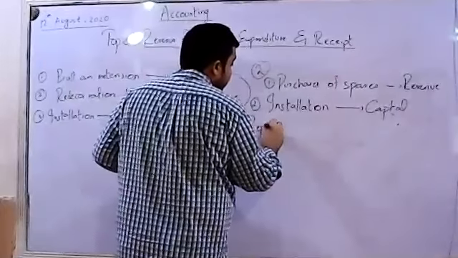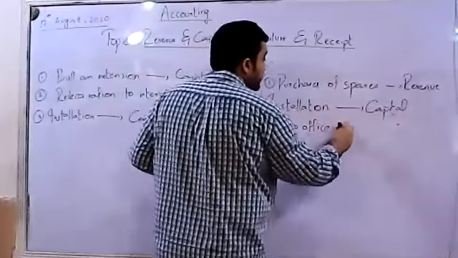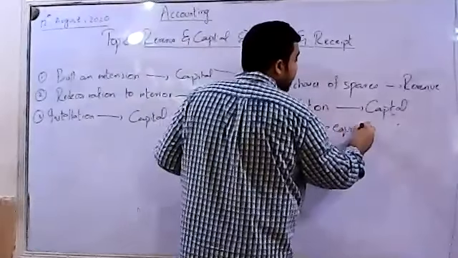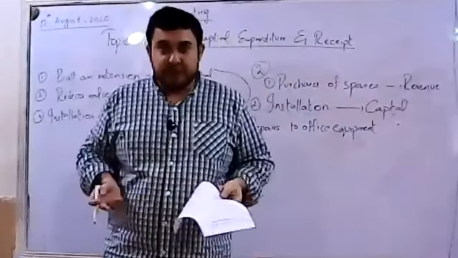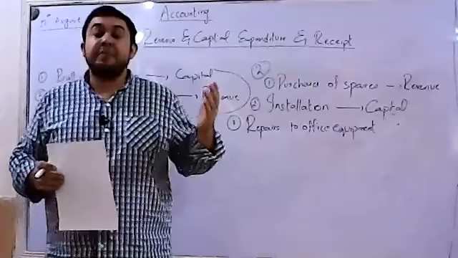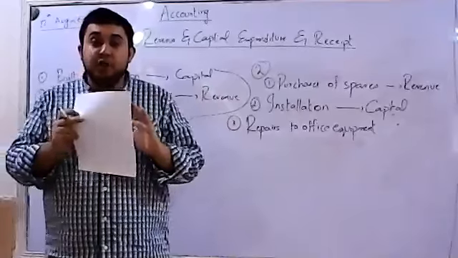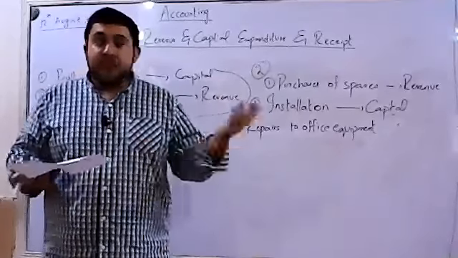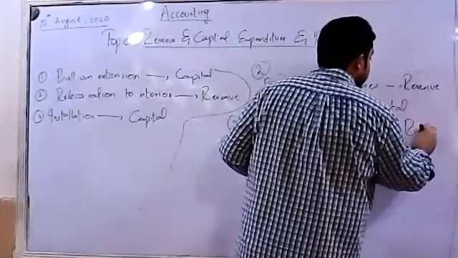Well, repairs is not an expense which enhances the value of a non-current asset. It is an ongoing expense, a day-to-day expense. Whenever your machine breaks down, it needs some repairs. It needs some maintenance to continue its ongoing. There is no link with repairs to the enhancement of the non-current asset. So that is why this is also a revenue expense.